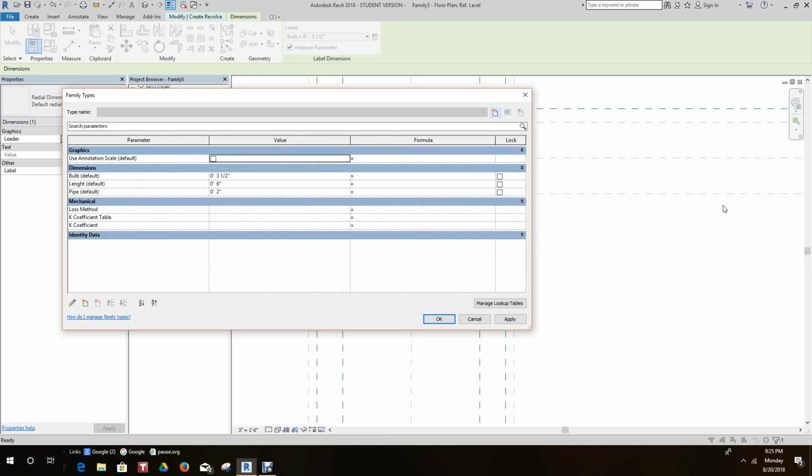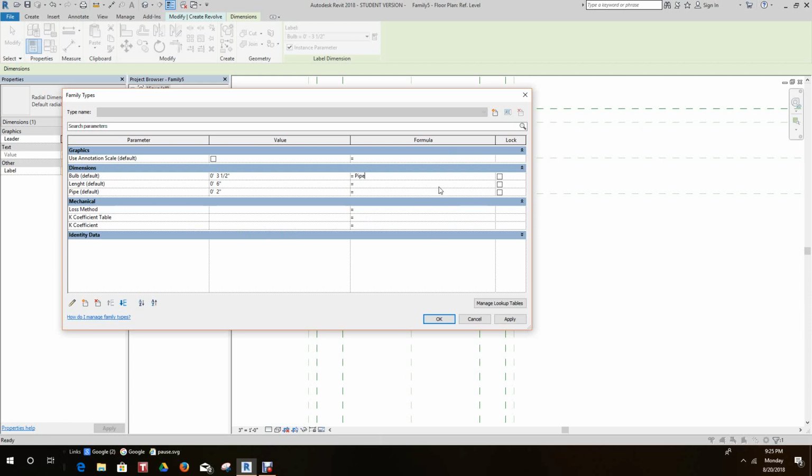Now the bulb wants to be the pipe size. Mistake in here.